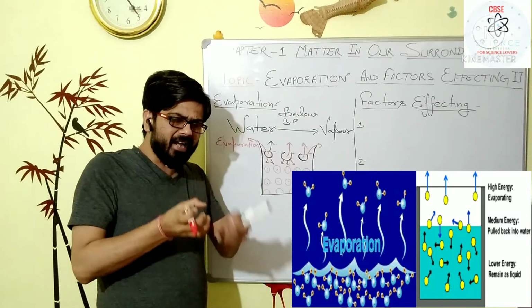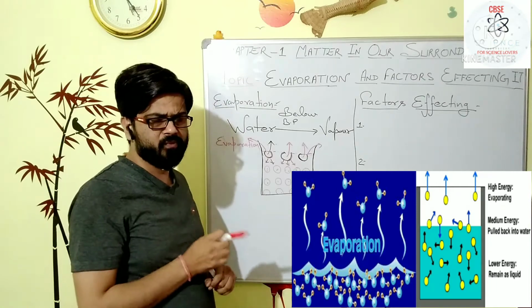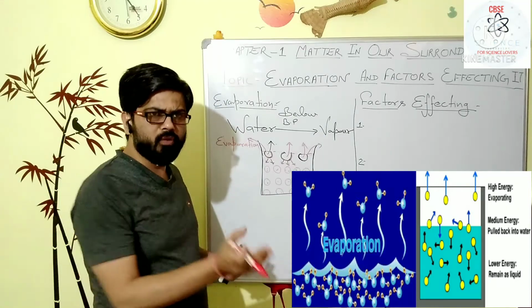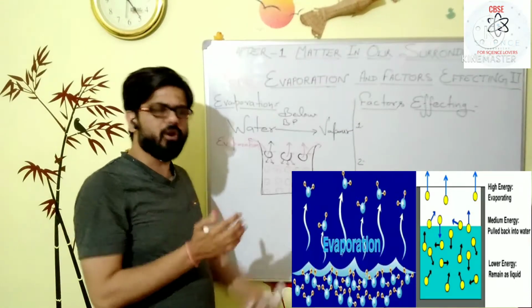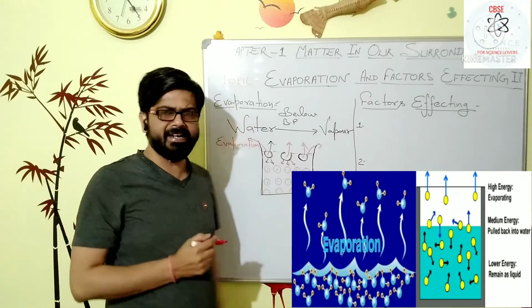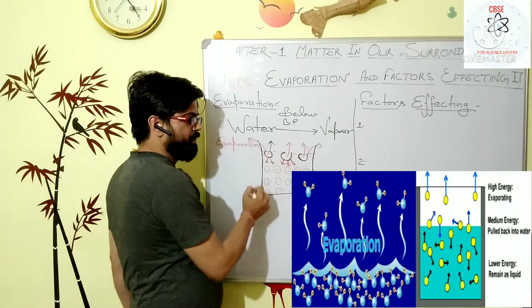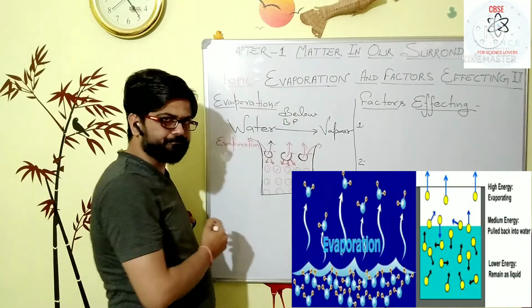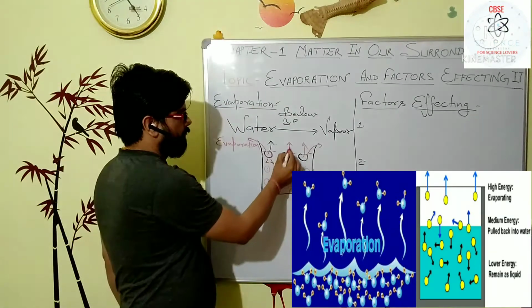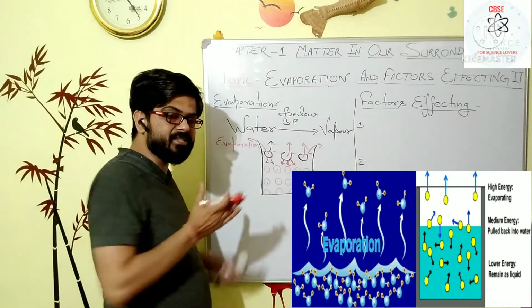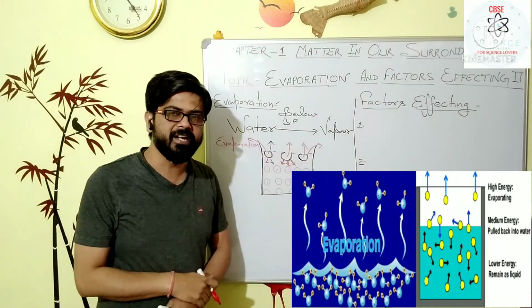So they require a little less energy to leave the system, to vaporize, or we can say to overcome the interparticle force by which they are bound to the system, so that they easily evaporate. And this phenomenon is generally said to be evaporation.